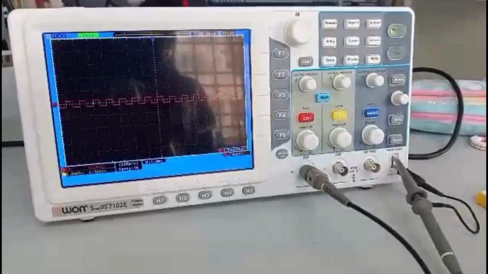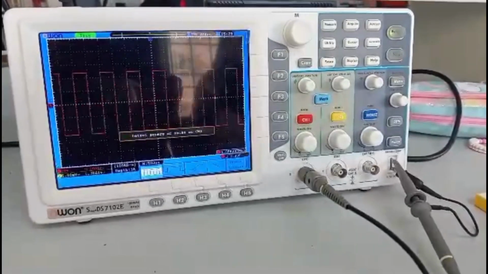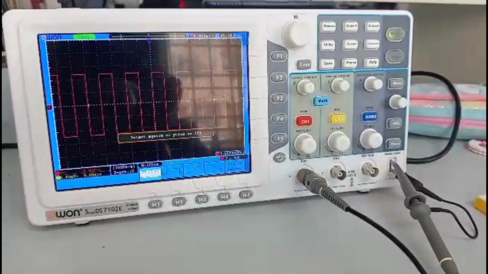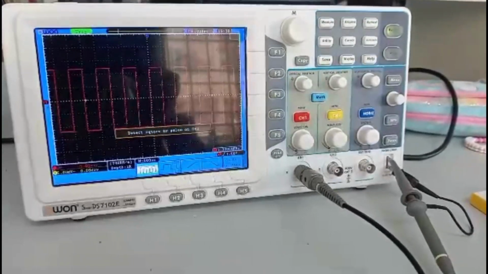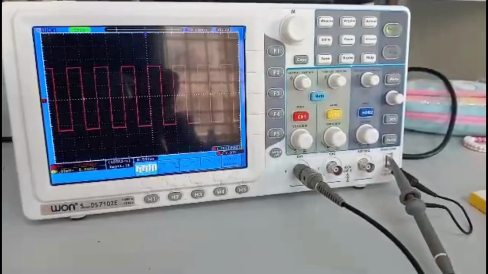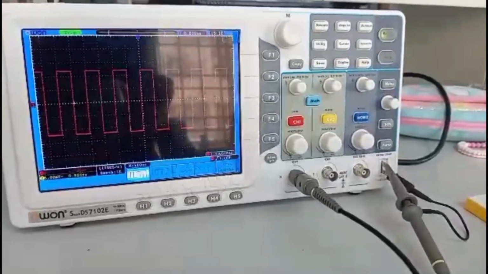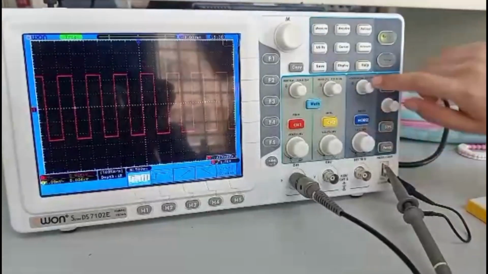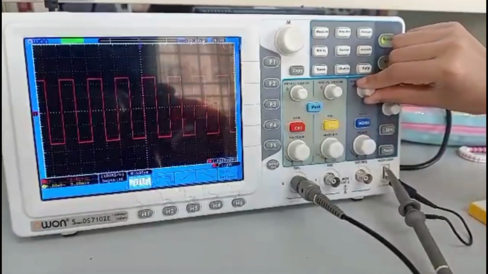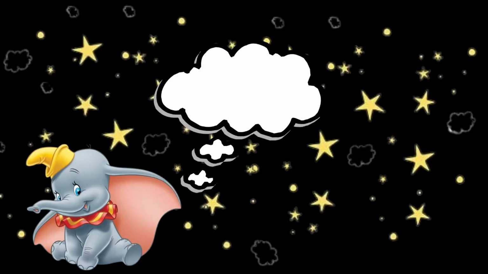Press the auto set button to get the result. Press the horizontal menu button and adjust the horizontal position to 0.000 seconds.